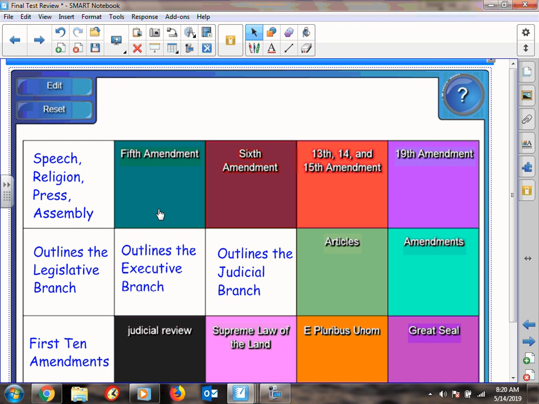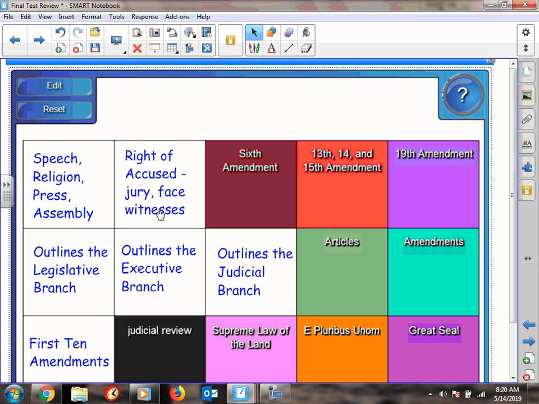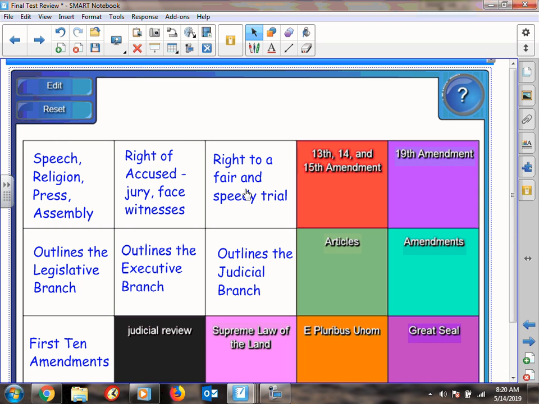You must know the differences between the Fifth and Sixth Amendment, because the Fifth Amendment is the rights of the accused. You have the right to a jury, you have the right to face witnesses, and most importantly, you have the right to remain silent. The Sixth Amendment is the right to a fair and speedy trial. The fair and speedy trial also means that you have the right to an attorney.